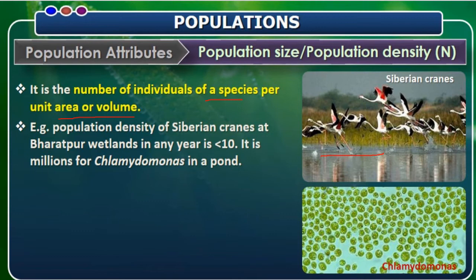So here are two examples we have given: millions of Chlamydomonas in a pond and Siberian cranes at Bharatpur wetland. Every year you will see a decrease in the number of Siberian cranes. Maybe they migrate or death occurs. So there might be many reasons for the decrease in the population density.